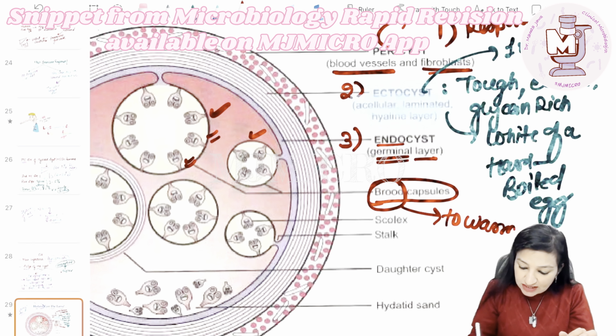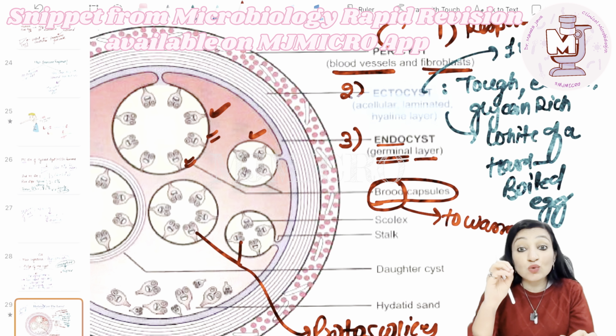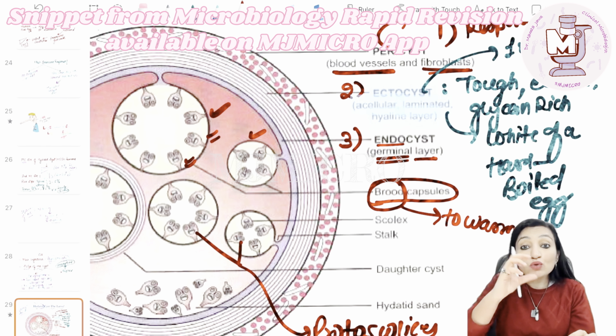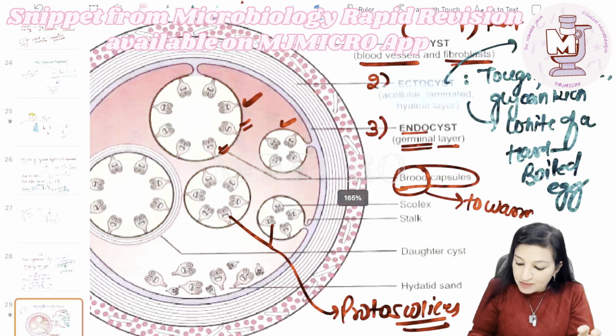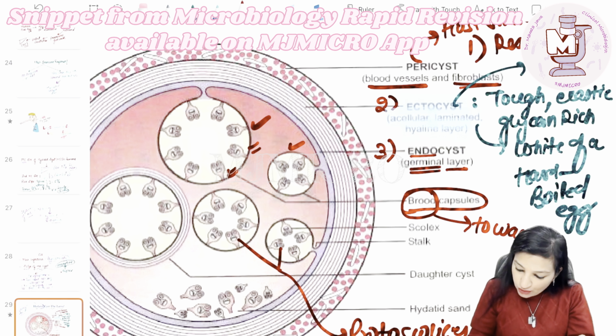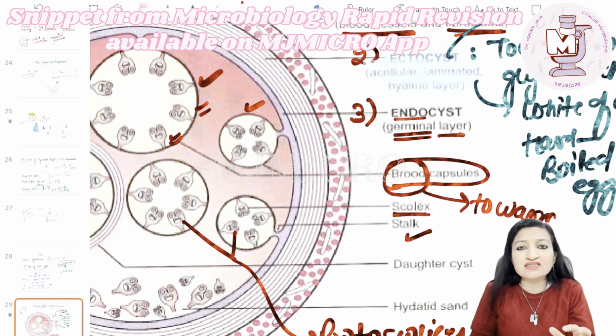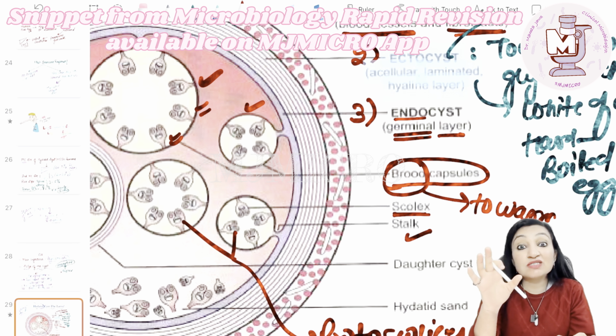So what are these brown things that we are seeing? All of these are protoscoleces. Scolex means head, scoleces means multiple heads, protoscoleces means primitive heads. So in future, from these protoscoleces what is going to be produced? The proper mature heads, the scoleces. Okay, so the brood capsules are going to contain these protoscoleces. All right, so here is the stalk, and in some books they just simply write scolex instead of writing protoscolex. The technically correct description is protoscoleces.